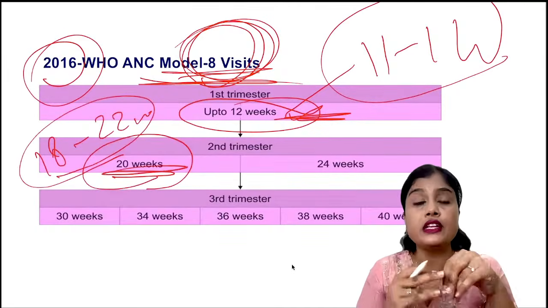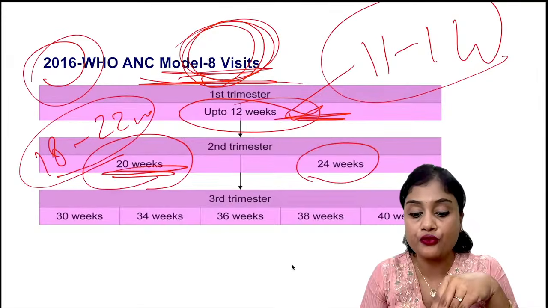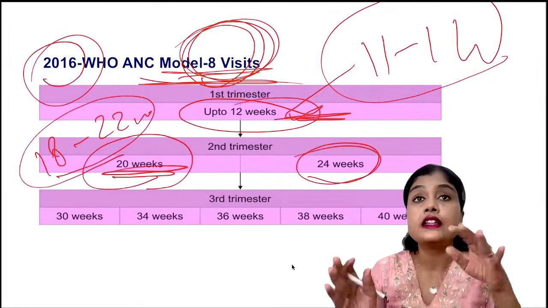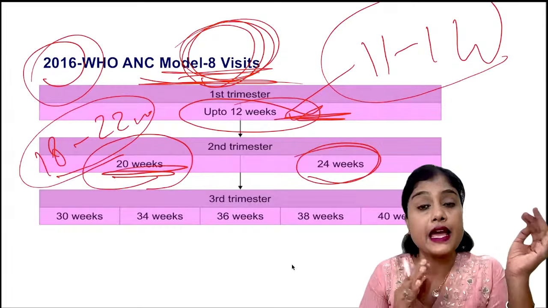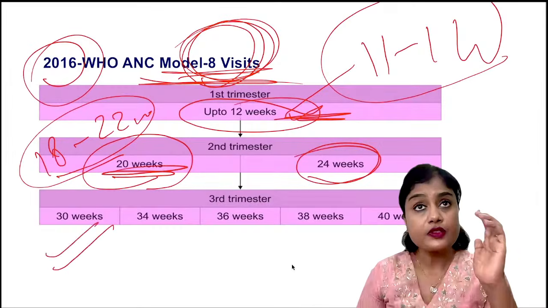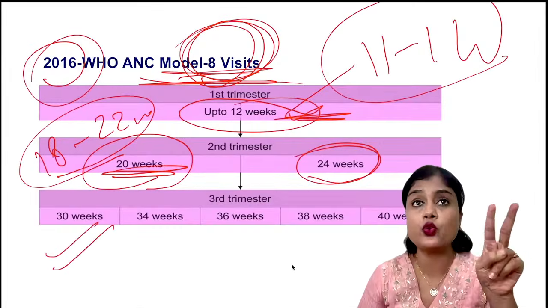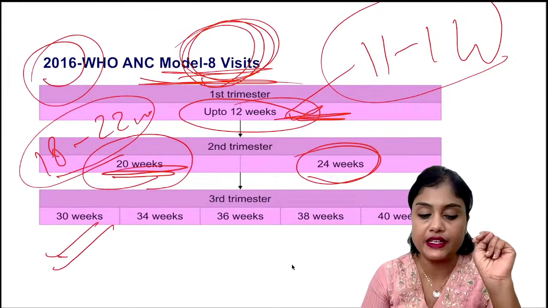After that, every 4 weeks, that is at 24 weeks. Then comes the third trimester, that is at 30 weeks. So at 30 weeks she'll have 2 visits 4 weeks apart, that is at 30 weeks and 34 weeks.